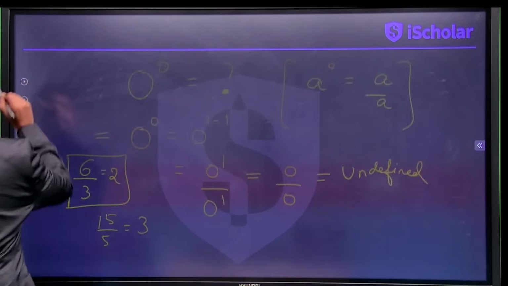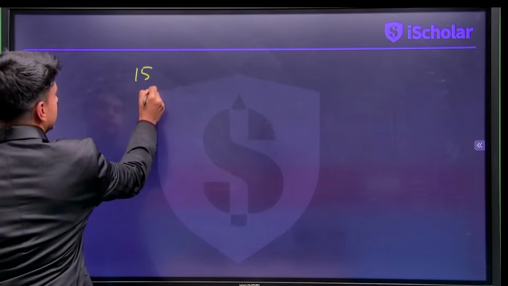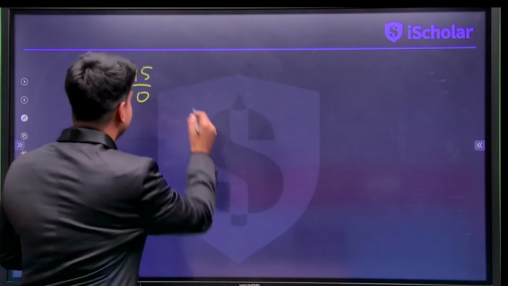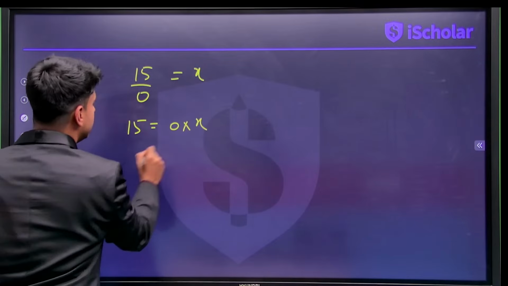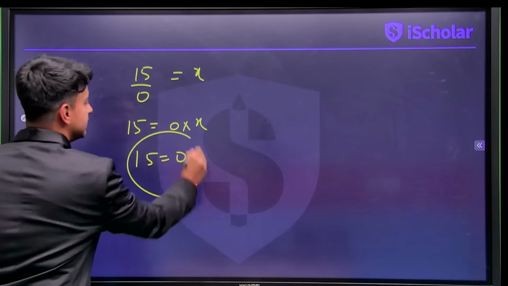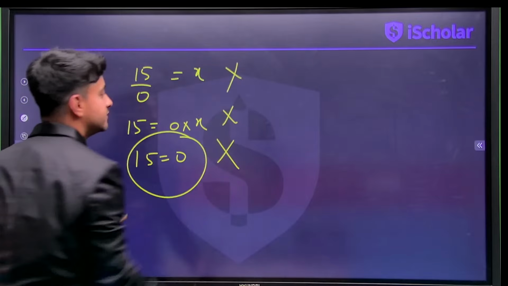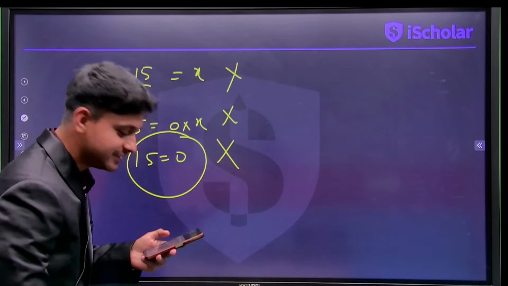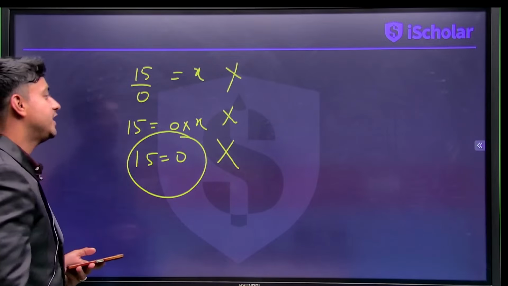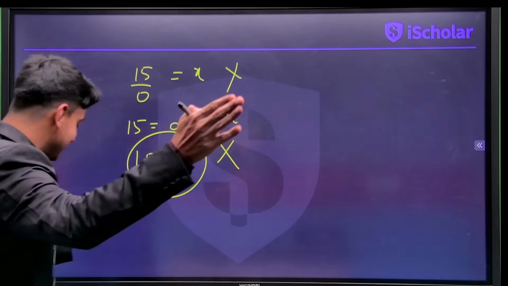Okay, so that is the thing. If I say 15 by 0, if that was defined, let's go mathematically. If I put it as x, what will happen? 15 equals 0 into x. So we'll get 15 equals 0, which is actually not possible, my dear students. That is impossible. So that is the sole reason that we cannot divide any number by 0. I hope the answer is clear.